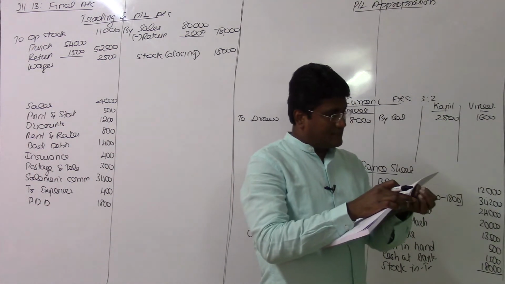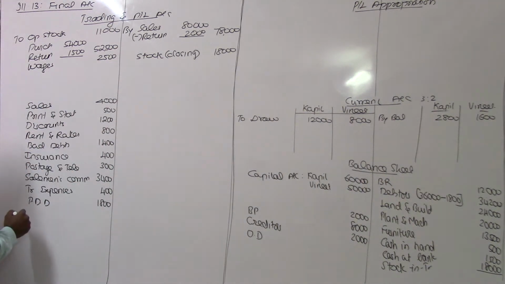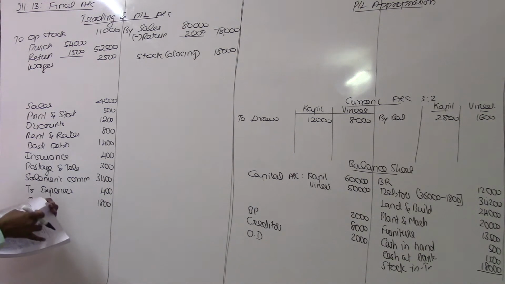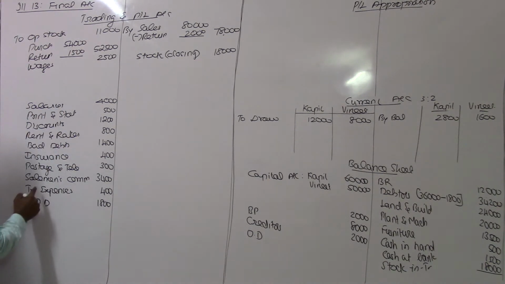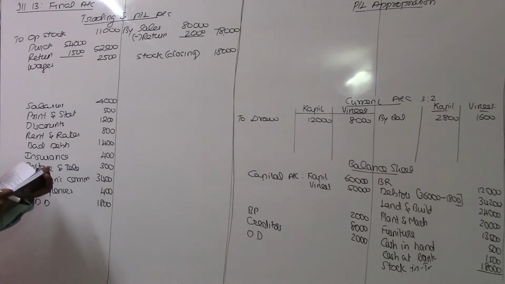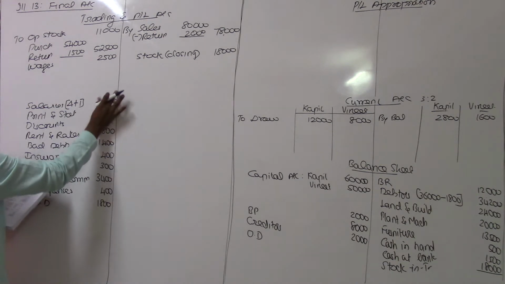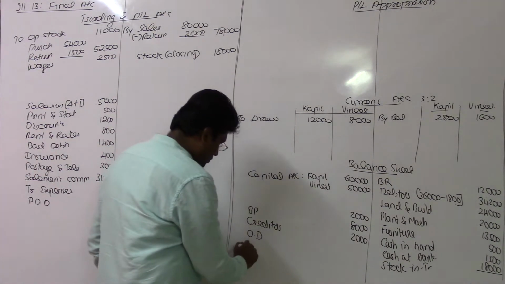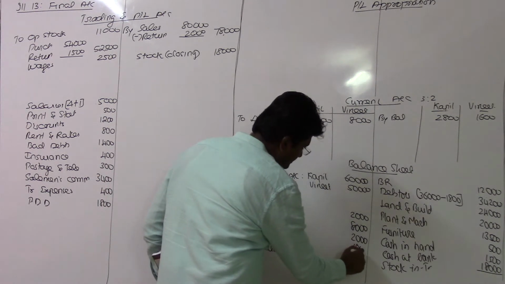Outstanding salaries were 1,000. The salary given is 4,000, and the outstanding is to be added, so the salary will be 5,000. Outstanding salary will go to the liability side, so outstanding salary rupees 1,000.